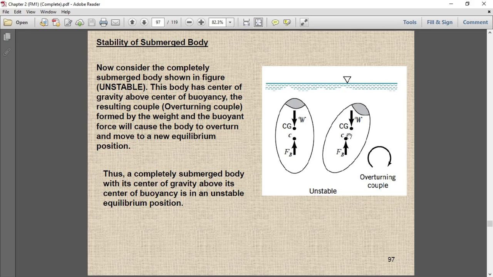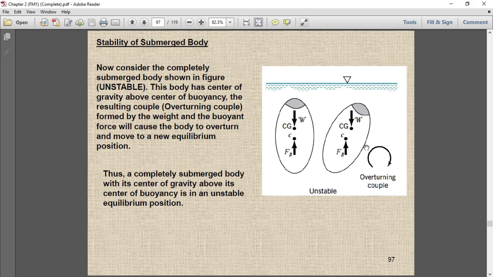If you take the moment about the center point between these two points, it will create a moment in this direction, and this will also create a moment in this direction. So there is an overturning couple which will never bring it back to its original position.